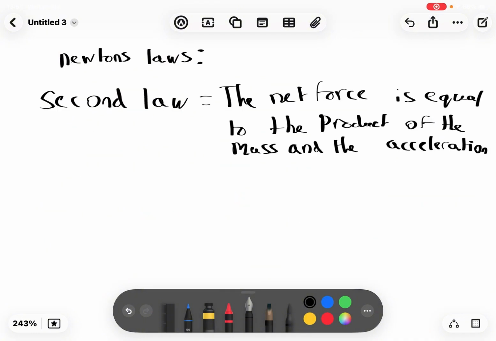So the second law states that the net force is equal to the product of the mass and the acceleration. So basically what it says is that the net force equals mass times acceleration.